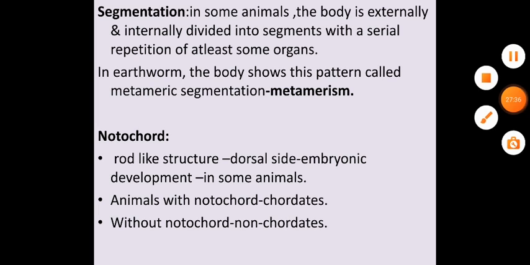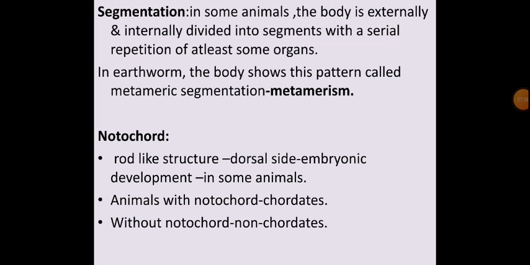The phenomenon is called metamerism. Last one, on the basis of classification, that is notochord. Notochord means it is a mesodermally derived rod-like structure formed on the dorsal side during embryonic development in some animals. Simple thing, notochord means a rod-like structure found on the dorsal side during the embryonic development in some animals.